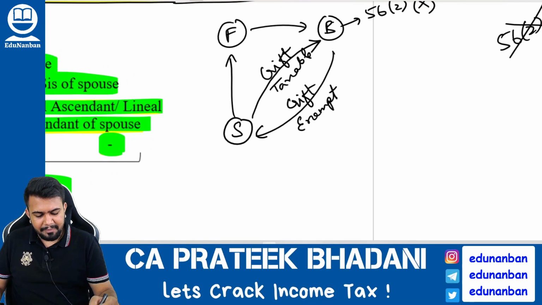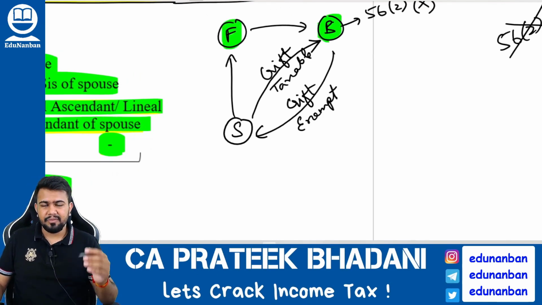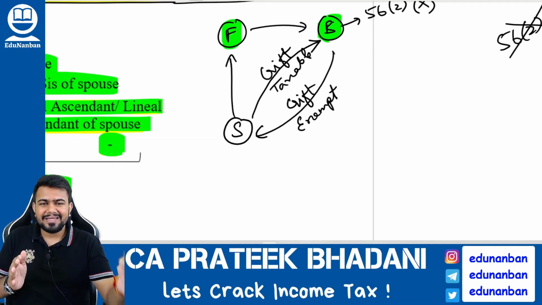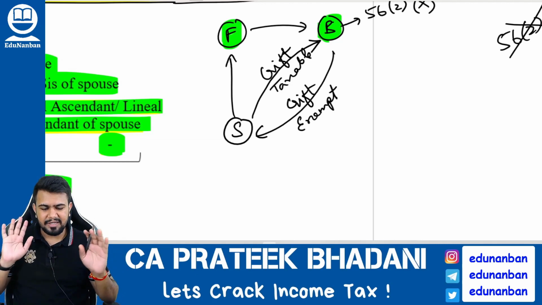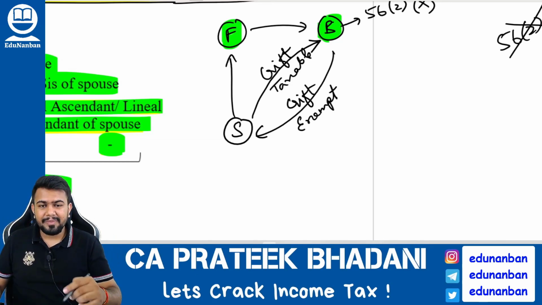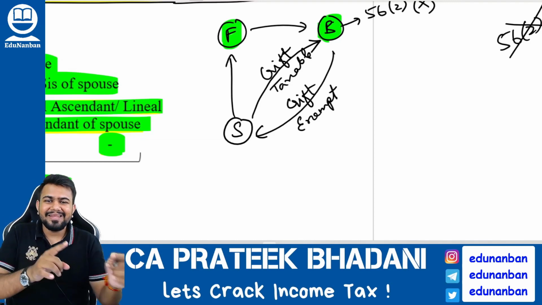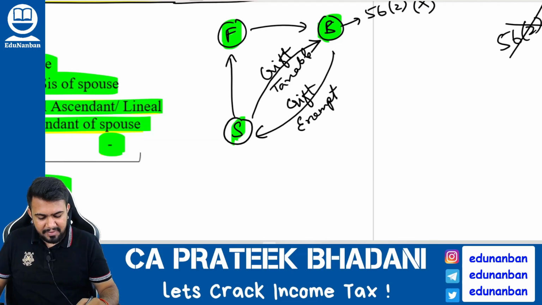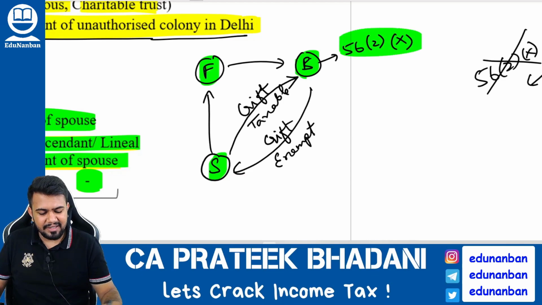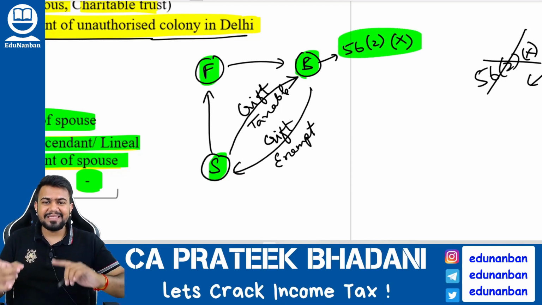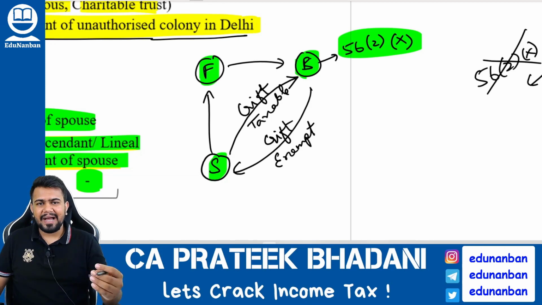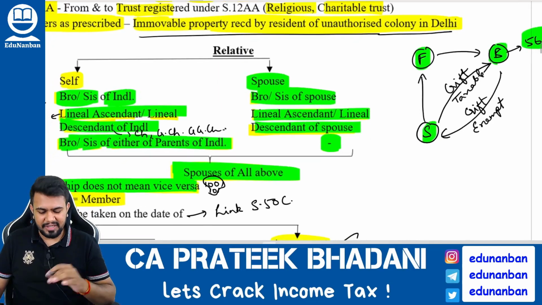For example, my father's brother is my relative. So hence, if my father's brother is giving me a gift, it will not be taxable under 56(2)(x). However, for my father's brother, am I a relative? Answer is no. Nowhere is it written that brother's son is a relative. That is why if I am gifting anything to my father's brother, then he will have to pay tax under 56(2)(x). That is why the relationship is not vice versa. He is my relative, but I am not his relative as per the Income Tax Act. So you have to be very careful about this.